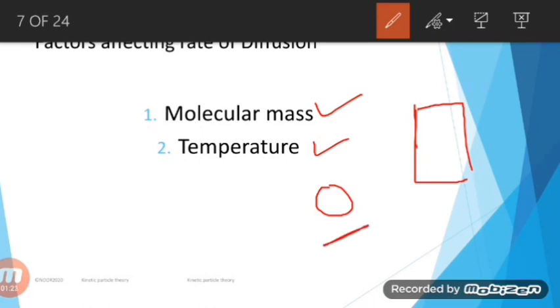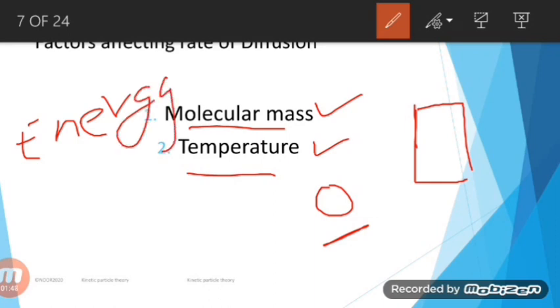Whereas the lighter molecule will need a little amount of energy in order to diffuse. So we would say that molecular mass is inversely proportional to the rate of diffusion, whereas temperature is directly proportional to the rate of diffusion. Why is it so? Let's suppose we have one particle in an environment of high energy. What will happen? This particle will gain a lot of energy.